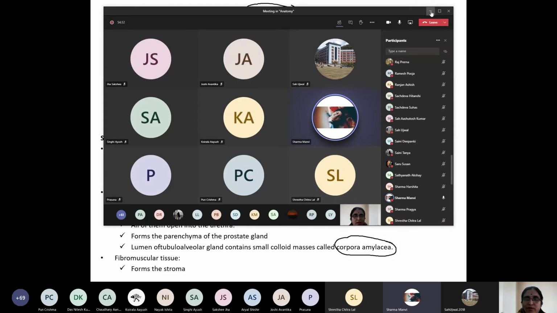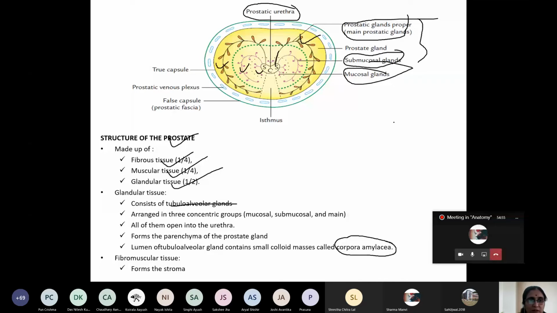So I believe all of you know the classification of the prostate: anatomical lobe, surgical lobe, zonal anatomy, and structure of the prostate. Okay.